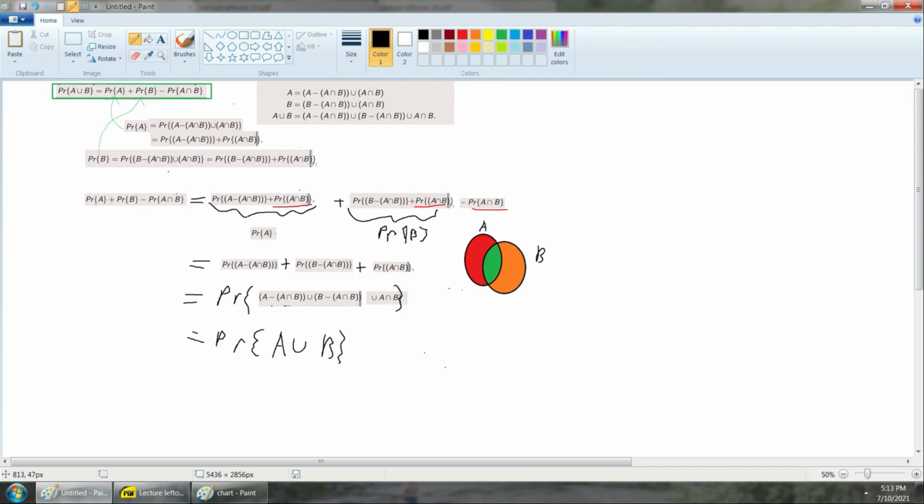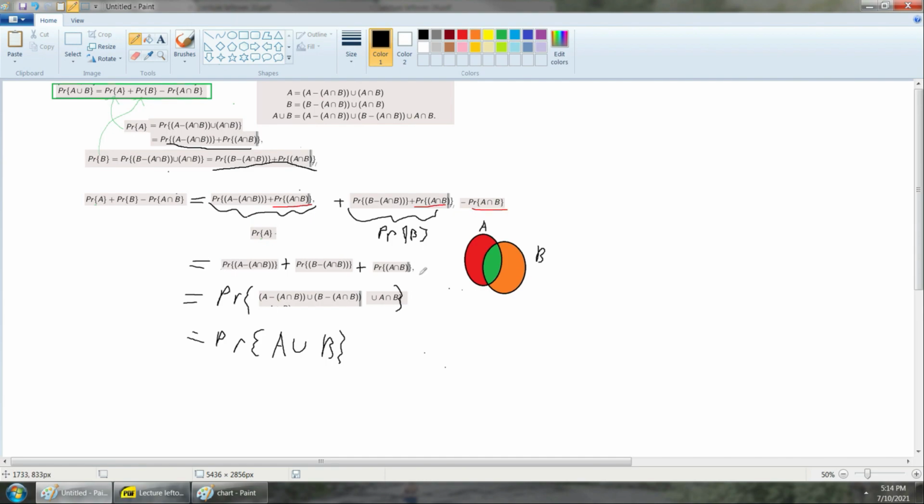the right-hand side. I notice that these sets A, B, and the intersection of A and B aren't necessarily mutually exclusive, so I cannot apply axiom 3. So what I did was I rewrote the sets A and B in a useful little way here and here. And then using this, I can now apply axiom 3 to these sets individually to give me these two terms here. Do a little bit of algebra to rewrite this as the sum here.